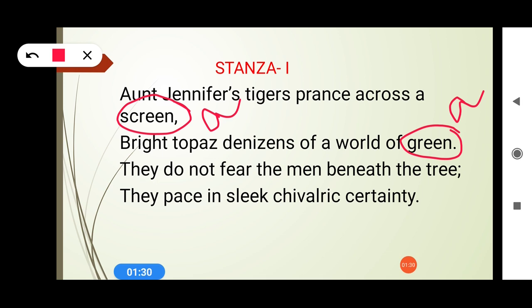They do not fear the men beneath the tree. So again it's a different sound, so we will locate it as B. They pace in sleek chivalric certainty. So tree, certainty, the E sound is being repeated, so again it is B. So this is what we call the rhyming scheme. The rhyming scheme used in the poem is AABB. And when such a rhyming scheme is used, it can also be called a couplet. Couplet means two lines that are synchronizing with each other.